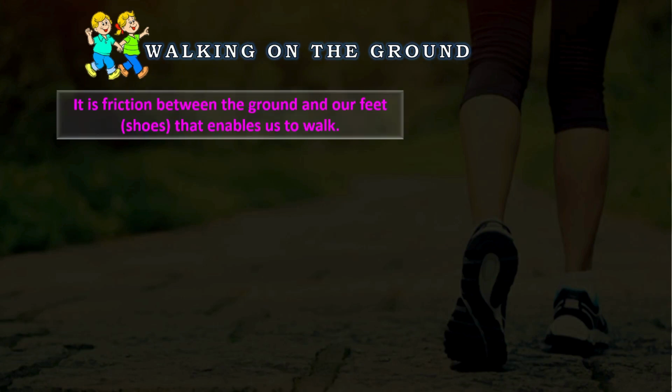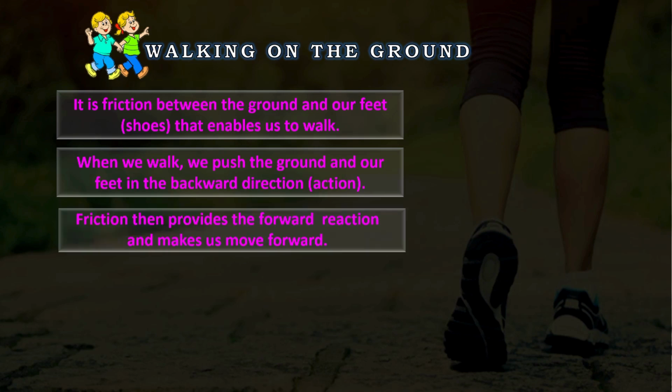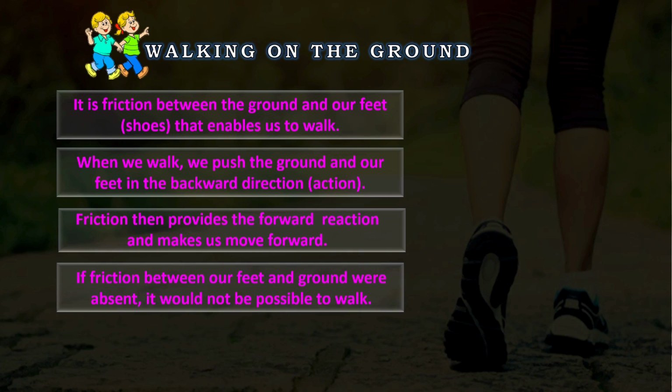It is friction between the ground and our feet, that is shoes, that enables us to walk. When we walk, we push the ground with our feet in the backward direction, that is the action. Friction then provides the forward reaction and makes us move forward. If friction between our feet and the ground were absent, it would not be possible to walk.